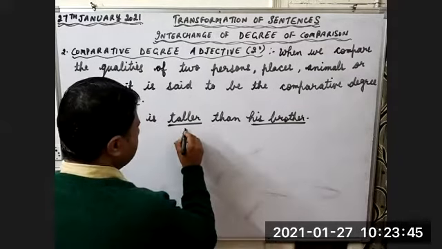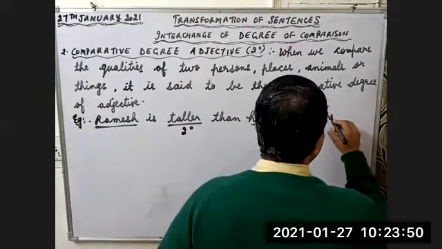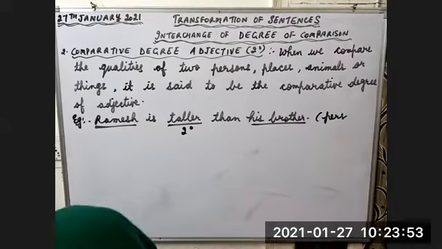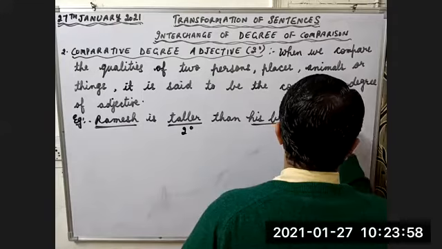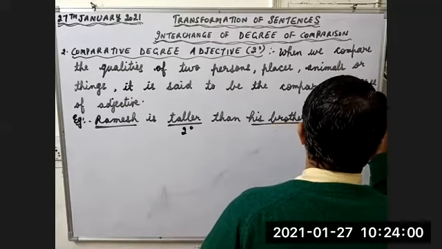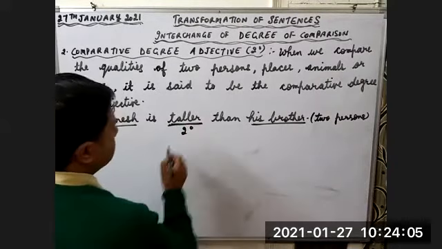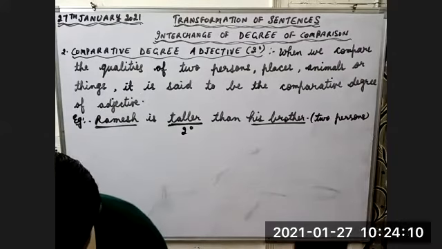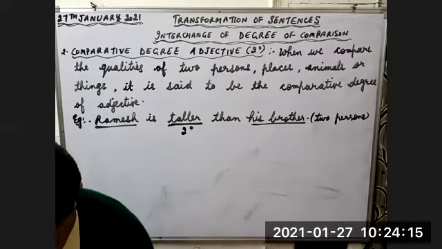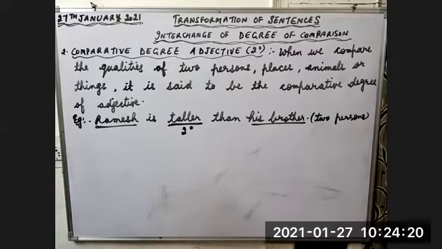Taller is the comparative degree, and we are comparing two persons. Ramesh is taller than his brother.